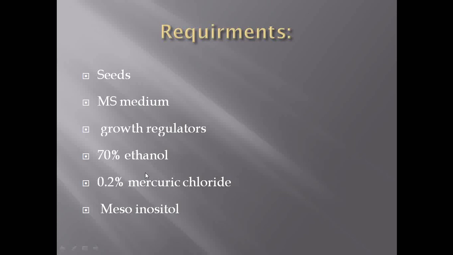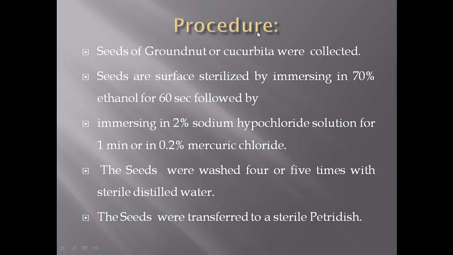Now we are going to follow the procedure to carry out the embryo culture. Here we first require the seeds. I am going to take the seeds of groundnut or any member of the family Cucurbitaceae, because it is easy to isolate the embryo from them. So we have to first collect the seeds.